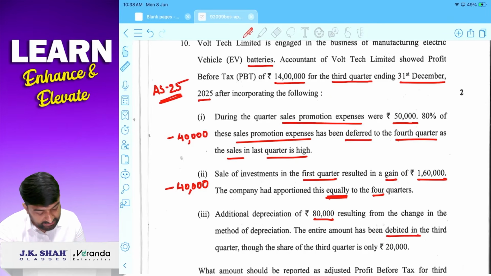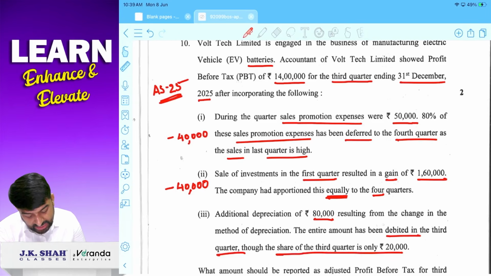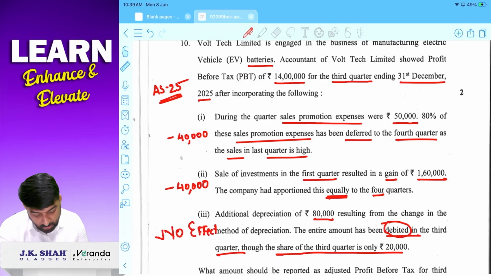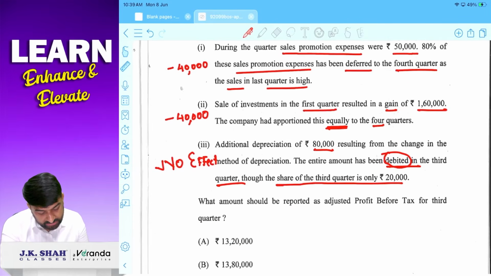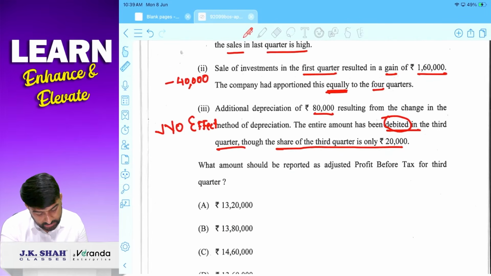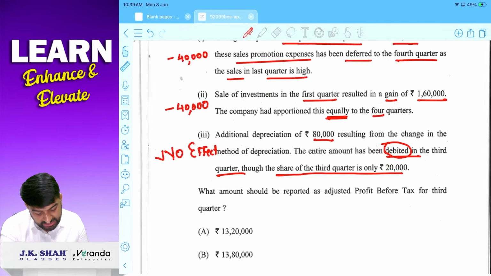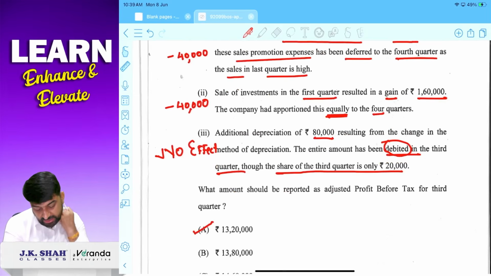Entire amount has been debited in the third quarter, though the share of the third quarter is only 20,000, correct, and they have debited the entire amount in the third quarter. It is correct. So there is no need to give any effect. So no effect. So 14 lakhs minus 80,000. 1320 will be the answer.